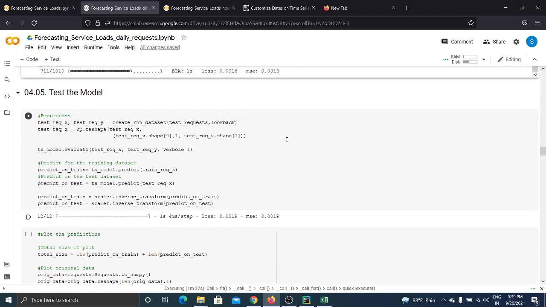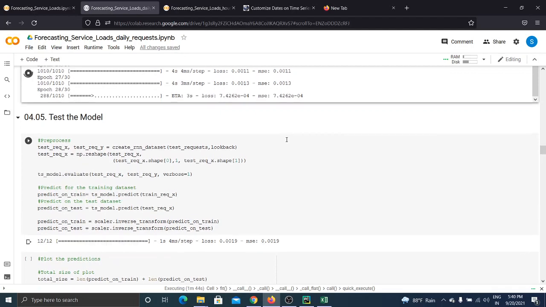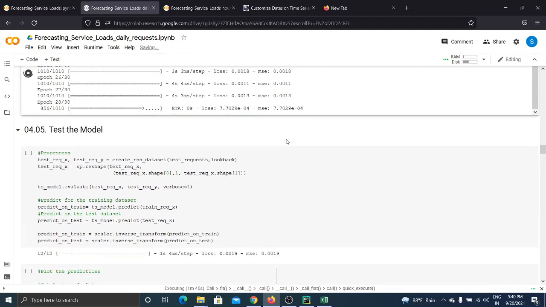Okay, let the model get trained. I will explain the further code. Now in the next block we will be testing our model, testing for the loss and the mean squared error of the data. 28 epochs is going on, 29, and 30.